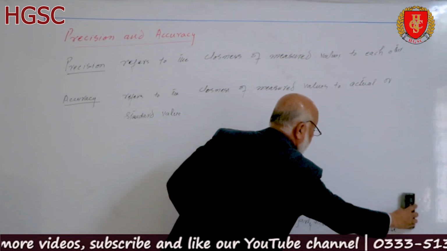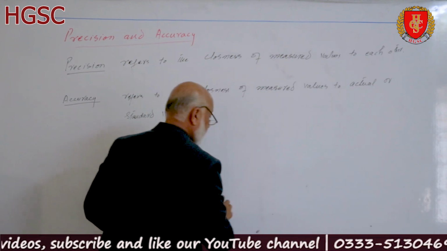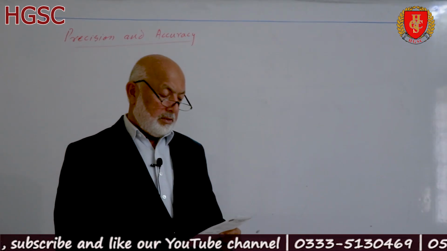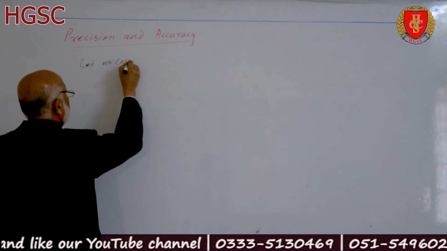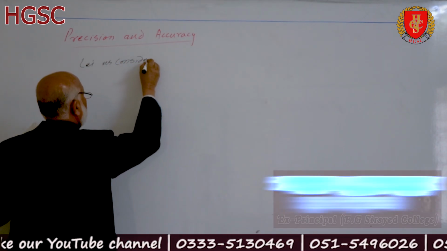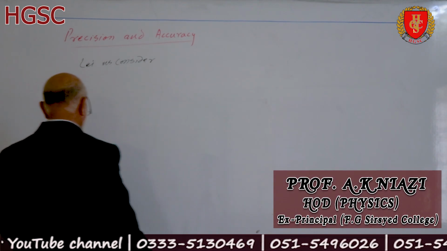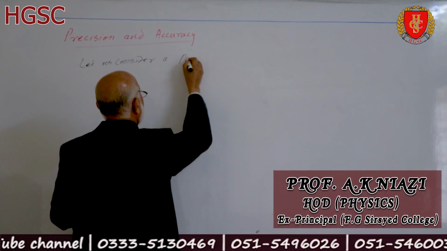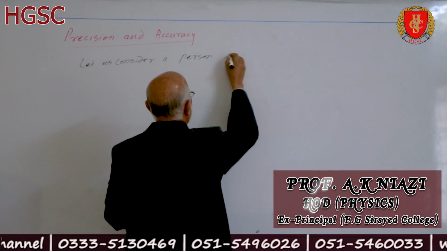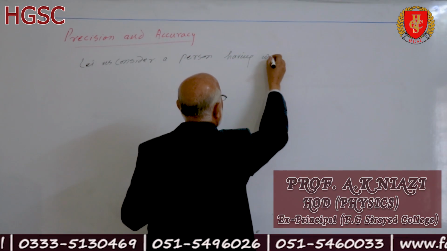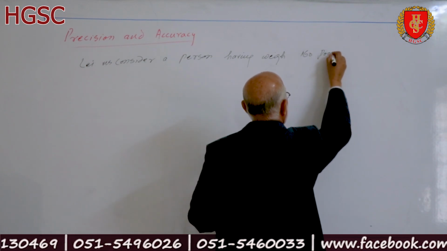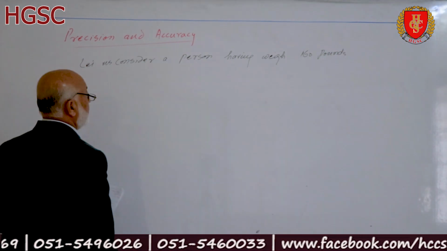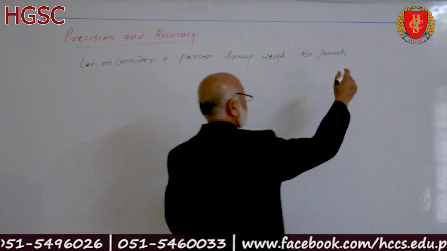Another mathematical example we discuss. Let us consider a person having weight 160 pounds. This is actual weight.